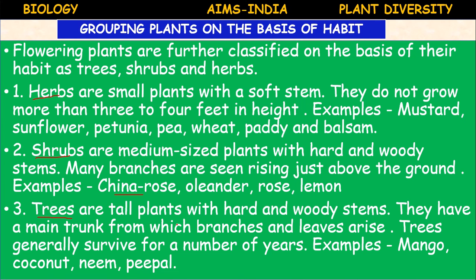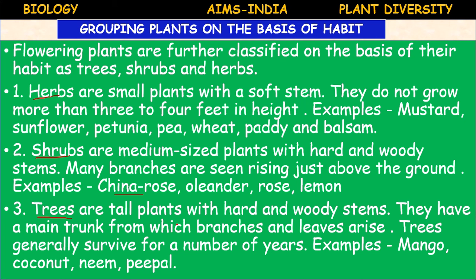Trees generally survive for a number of years. Here the lifespan is also mentioned. Examples: mango, coconut, neem, peepal. These are all trees which can live for many years. Based on lifespan, the plants are divided into three categories. They are annuals, which survive for only 1 year, biannuals, which live for 2 years, and perennials. Perennials means trees which can survive for many years.